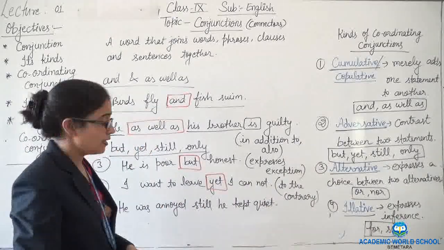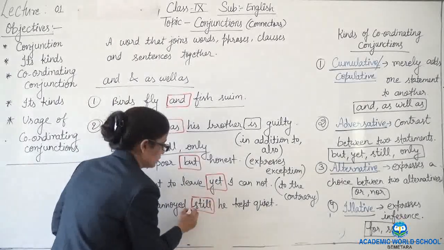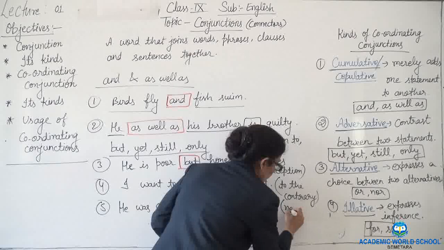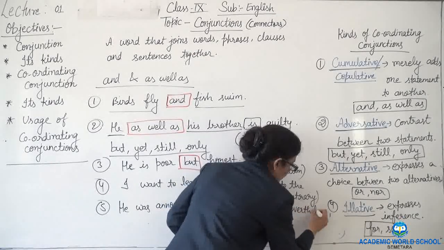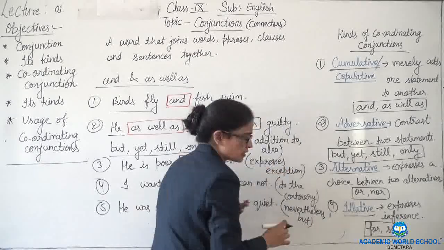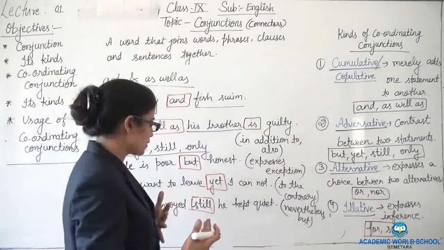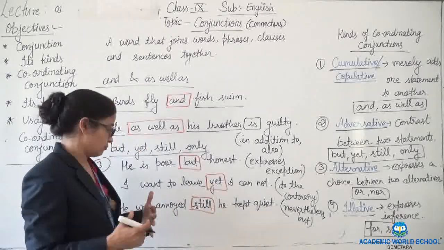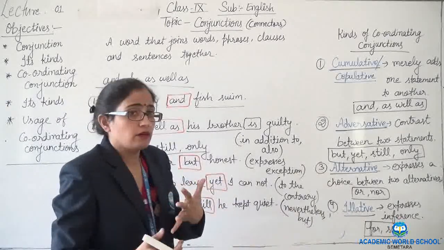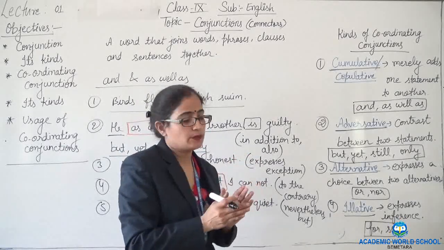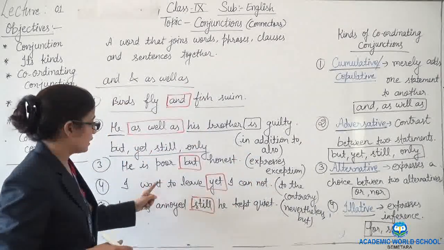Here this still is giving the sense of nevertheless, or we can say the sense of but also. How? He was annoyed but he kept quiet. He was annoyed, so he could have spoken, but after that he was quiet. Okay.